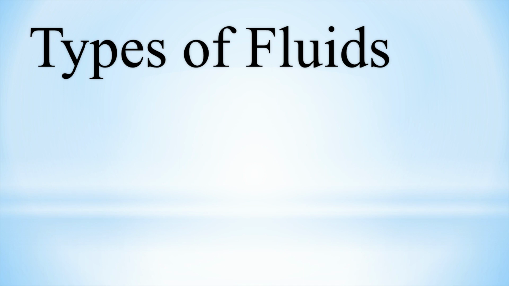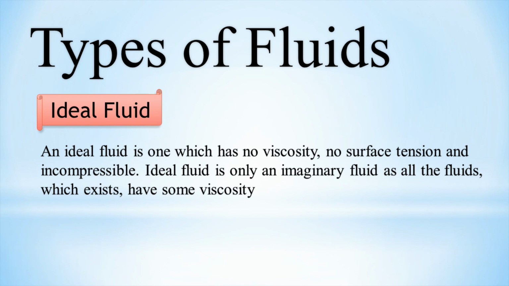Now we will discuss types of fluids. First one is the ideal fluid. What is ideal fluid? An ideal fluid is one which has no viscosity, no surface tension, and which is incompressible. Ideal fluid is only an imaginary fluid, as all the fluids which exist have some viscosity. In real life, there is no ideal fluid. It is only an imaginary fluid.